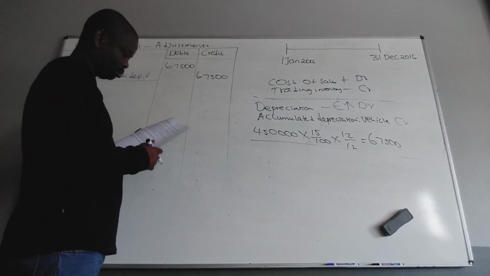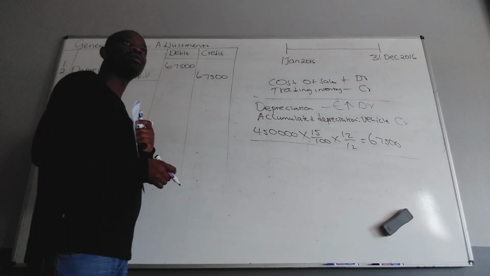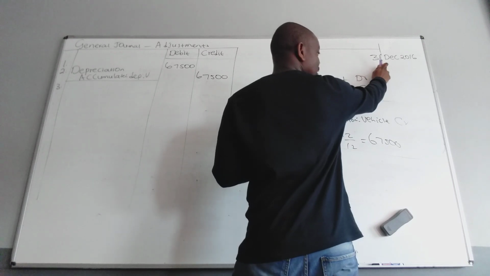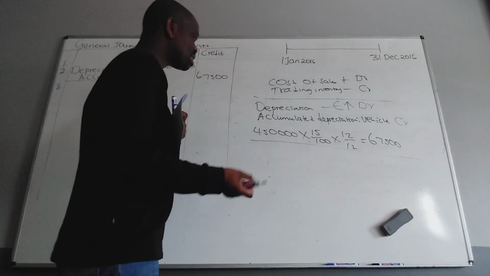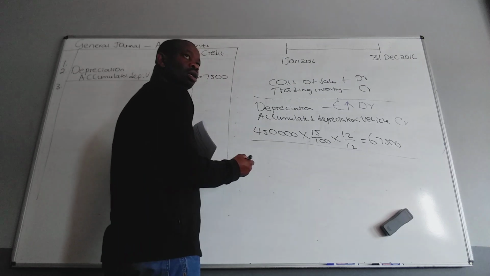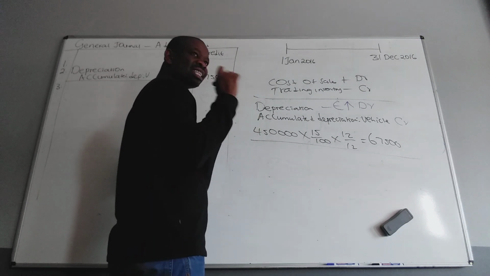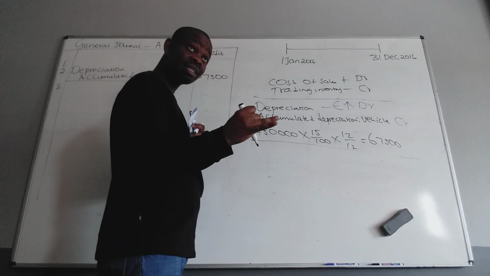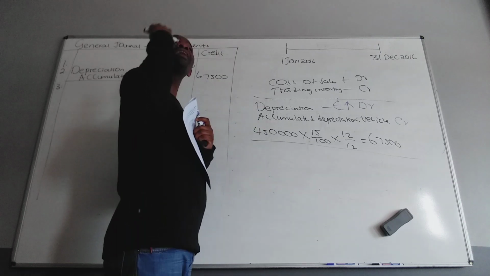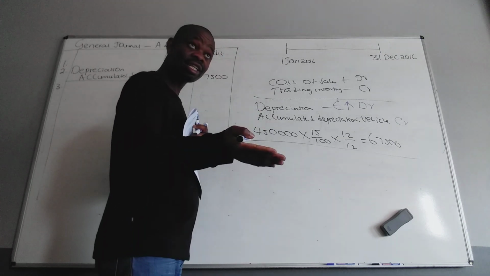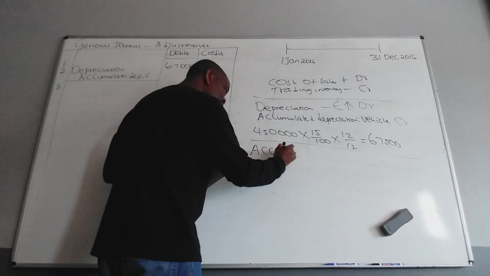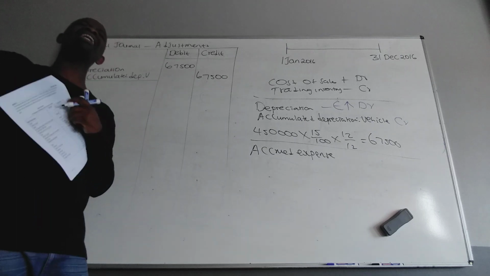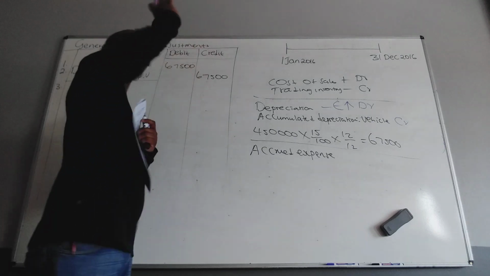Telephone account for December 2016, so now that is a bill outstanding. The telephone amount for 31st of December for this month is still outstanding. What do you call expenses still outstanding? Outstanding expenses mean they are due, they are in arrears, still to be paid, still to be accounted for, still to be provided. We call them accrued expenses. Are you okay? Yes. So as long as they say expense is still to be paid, still due, outstanding, they mean one and the same thing.